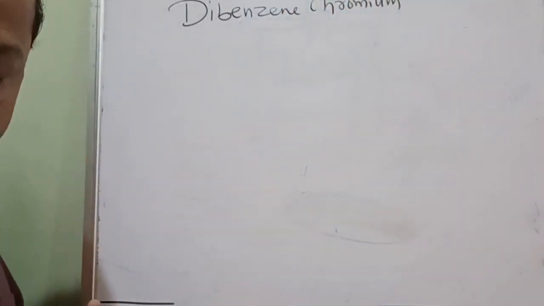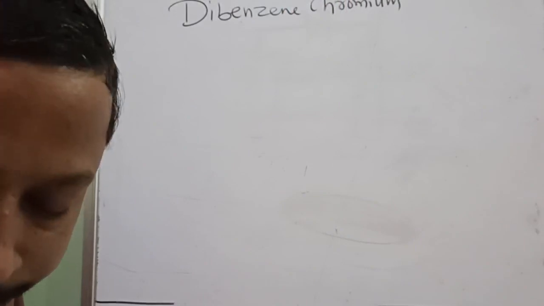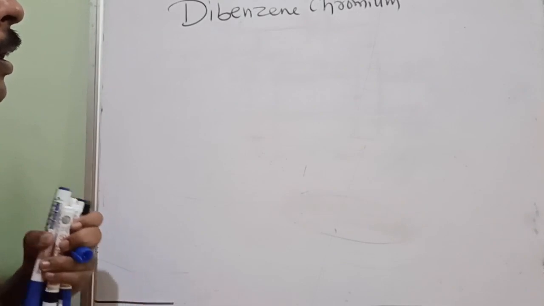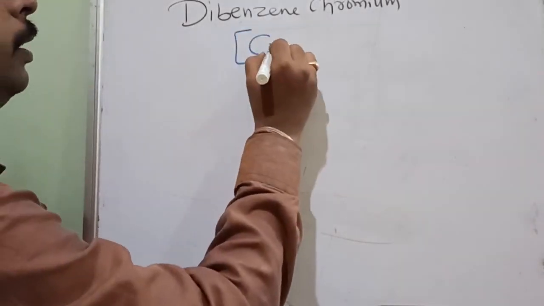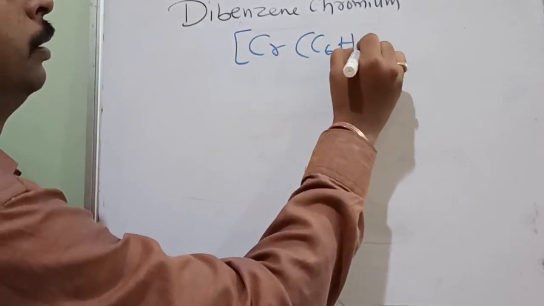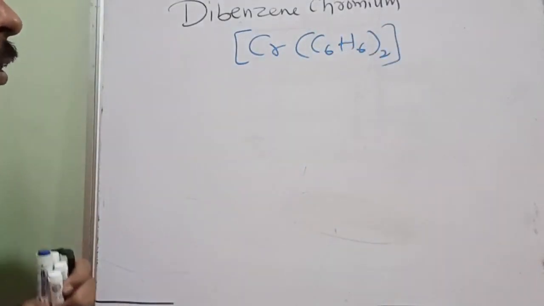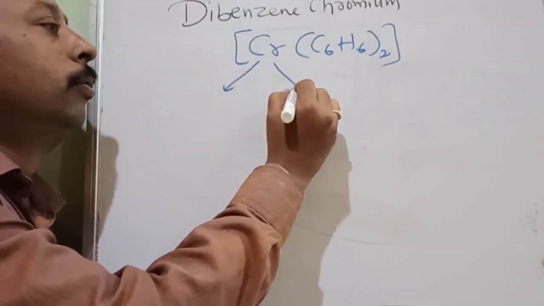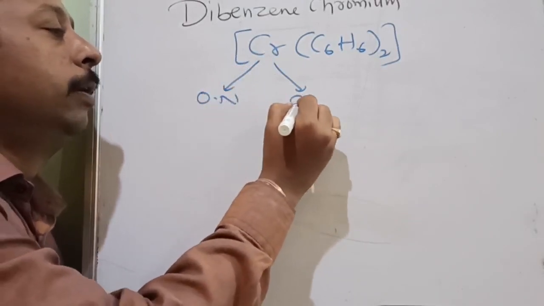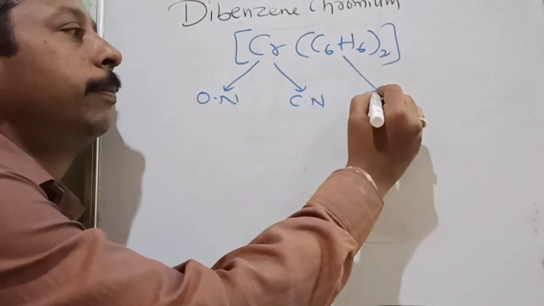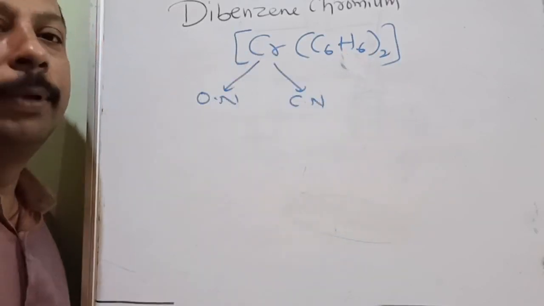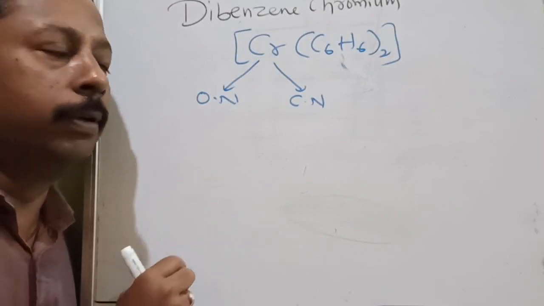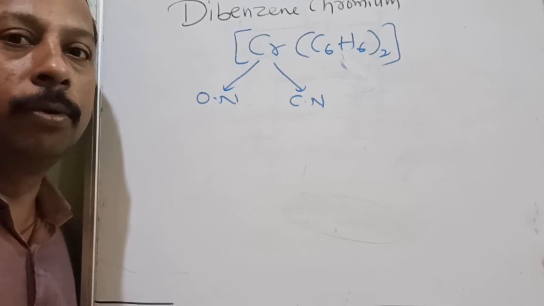I have already made a special video about the effective atomic number, the method to find EAN. In that also I mentioned Cr(C6H6)2. What other people study up to here, they will find chromium's oxidation number and coordination number. For benzene also, like every metal has two valencies. What are they? Primary valency and secondary valency. In other words, oxidation number and coordination number.